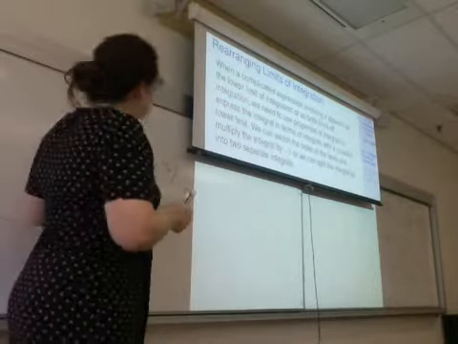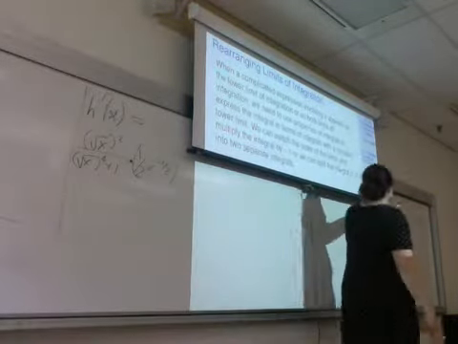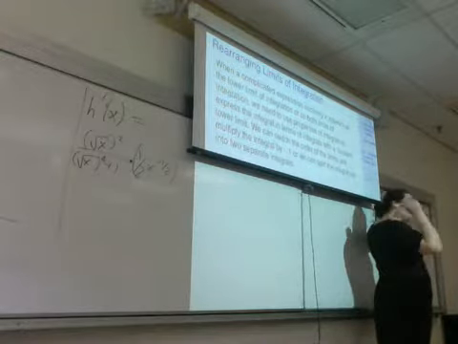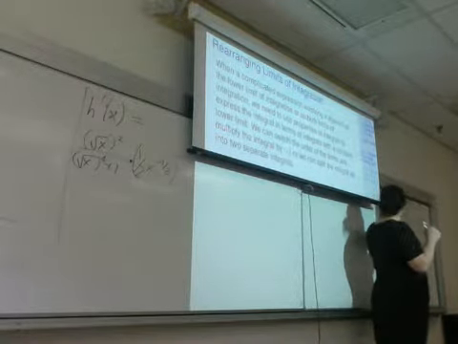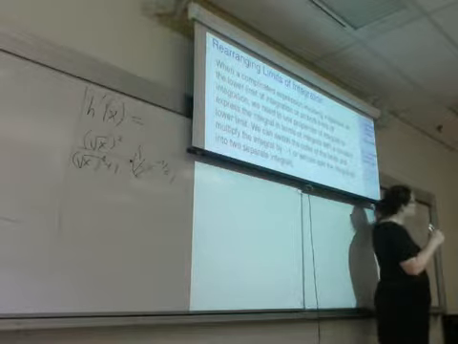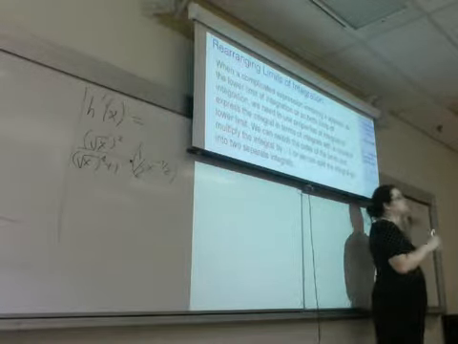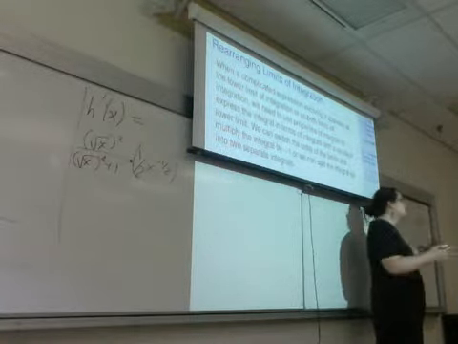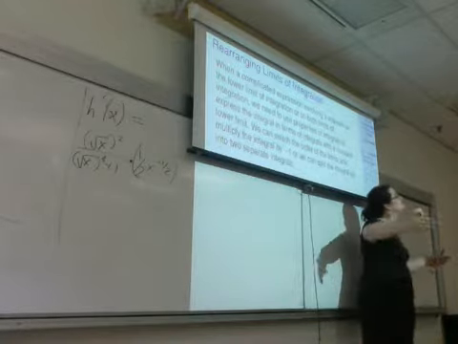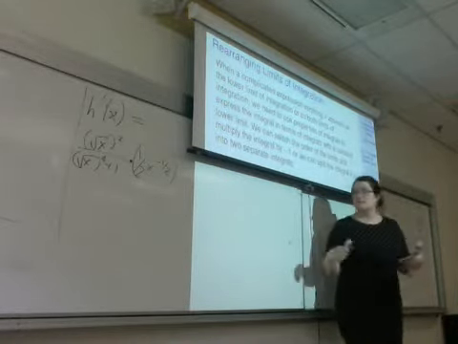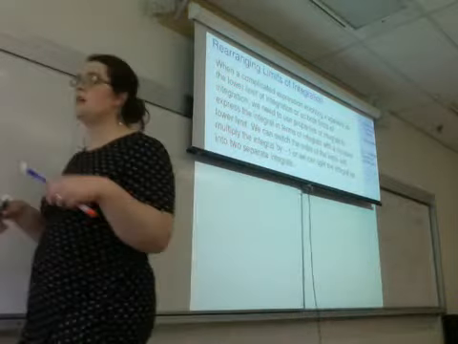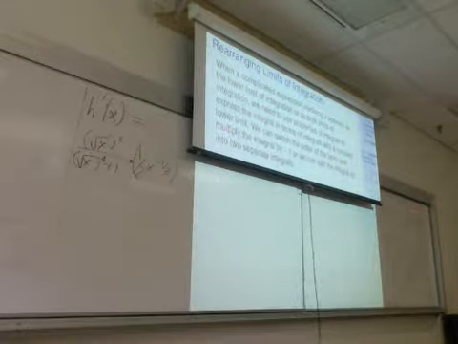Now, if we have both a square root of x on the top as well as an x on the bottom, then we're going to need one of the other rules I talked about, which says that if we have an integral from something to something else, we can always split it up at a middle point. If we have from 0 to 4, we can always express that as the integral from 0 to 2 plus the integral from 2 to 4. So that's the strategy we're going to need if we have expressions involving x on both the top and the bottom.